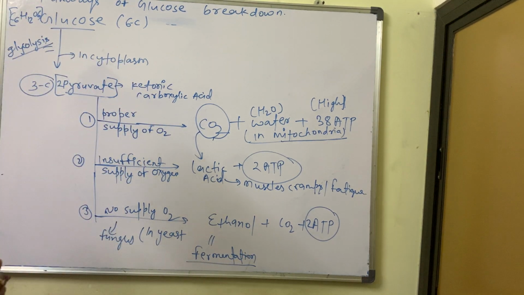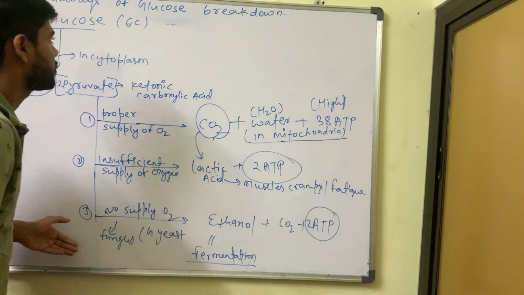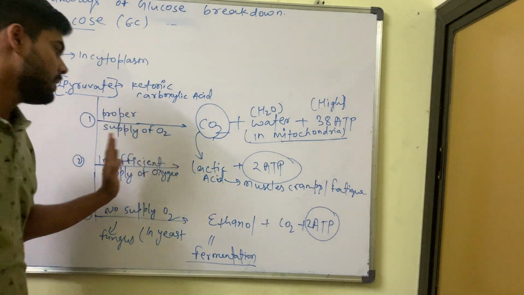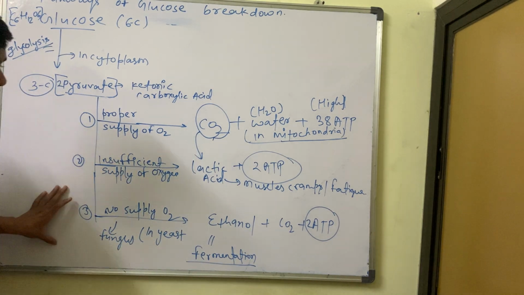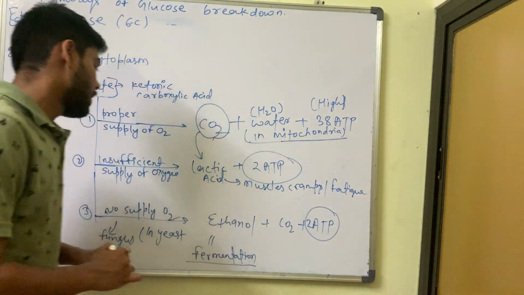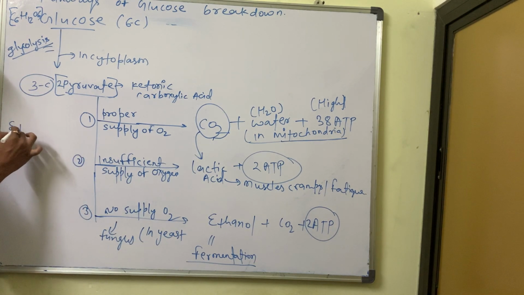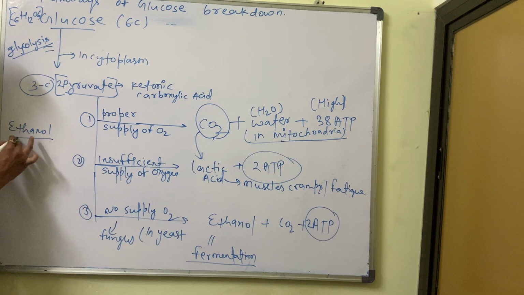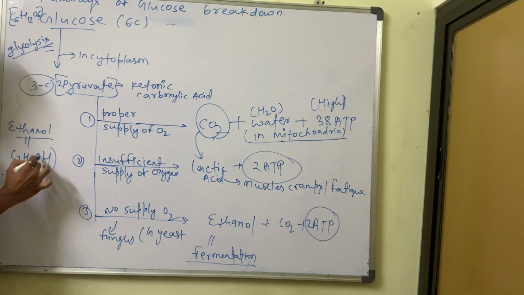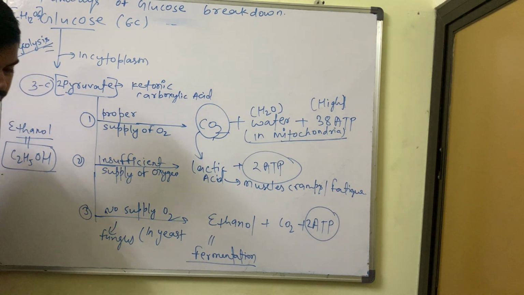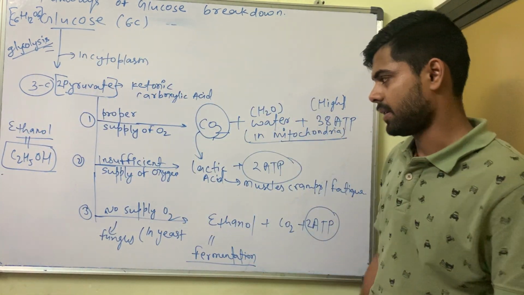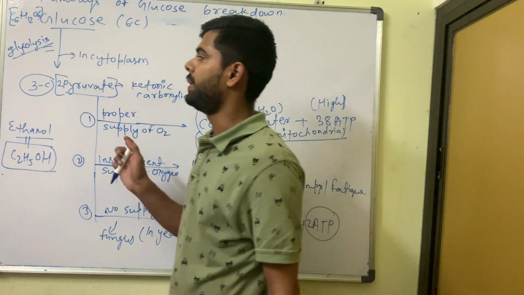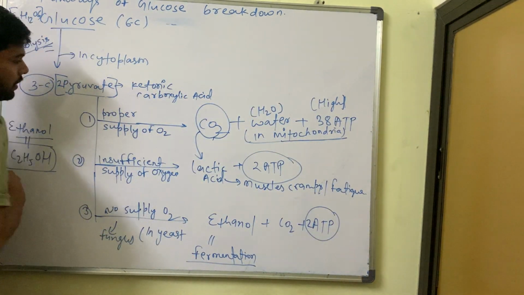So understand again. 3 cases are there for glucose breakdown: first, proper supply of oxygen; second, insufficient supply of oxygen; and third, no supply of oxygen. When there is no supply of oxygen, the byproduct is ethanol. What is the chemical formula of ethanol? Studying carbon compounds, ethanol is C2H5OH. It means alcohol. And the process is known as fermentation. This is the pathway of glucose breakdown, as glucose will break down in our body.